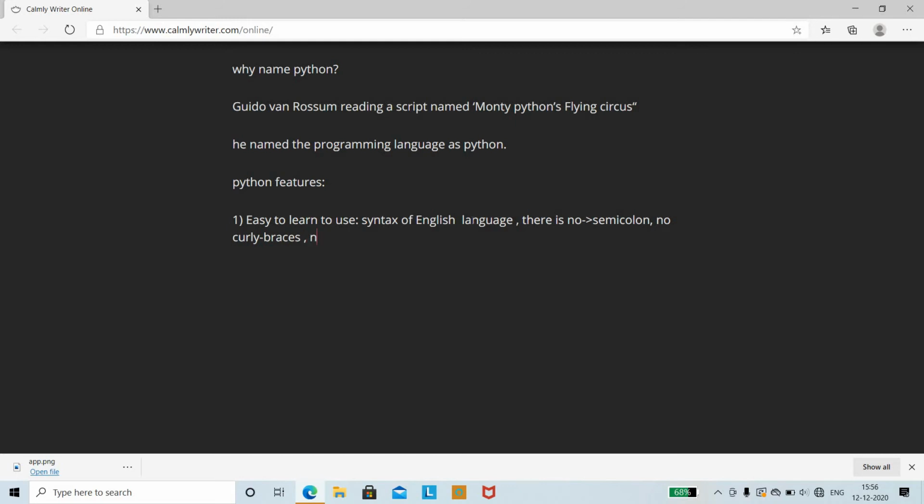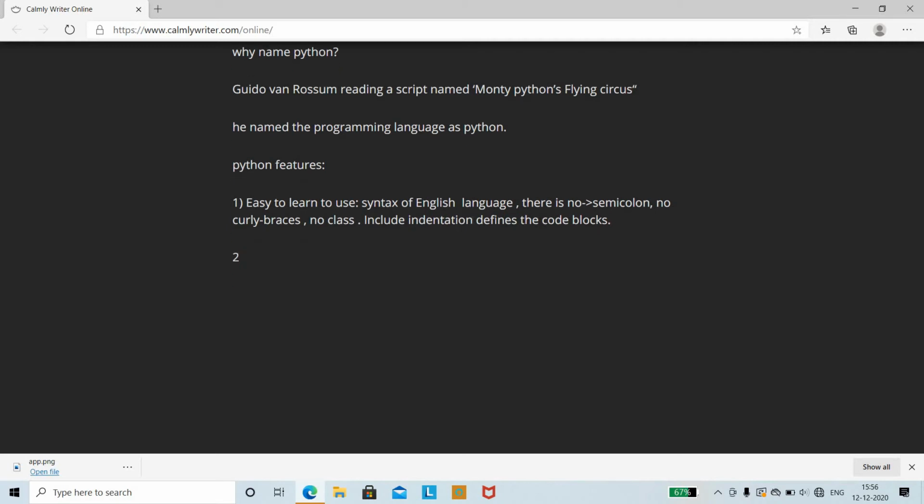And the next thing is that there is no class. The only thing you need to include in Python is indentation. Indentation is mandatory while you are writing Python programs, and indentation defines the code blocks in Python. So this is what made it unique.